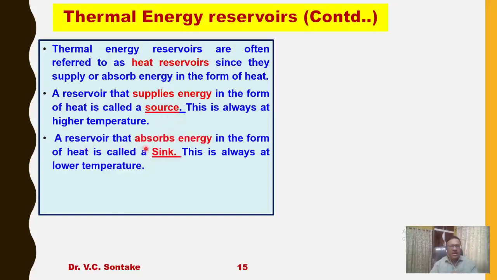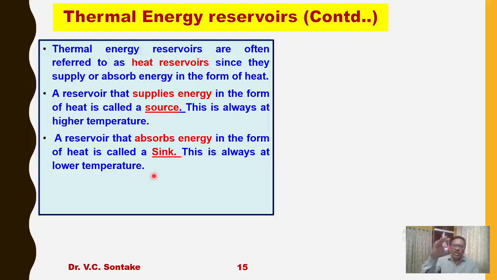Similarly, a reservoir that absorbs energy in the form of heat is called a sink. This is always at lower temperature. So if a thermal energy reservoir is able to receive heat without appreciably changing its temperature, it will be called a sink, and this will be at lower temperature.